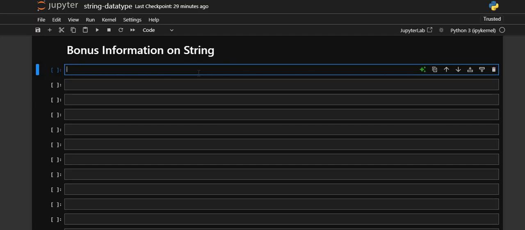So in the introduction of strings, we mentioned that we can define a string in single quotes and double quotes, right? But we can define it in triple quotes as well, right? So we'll see what the basic difference is between them. Let's take one variable called single.